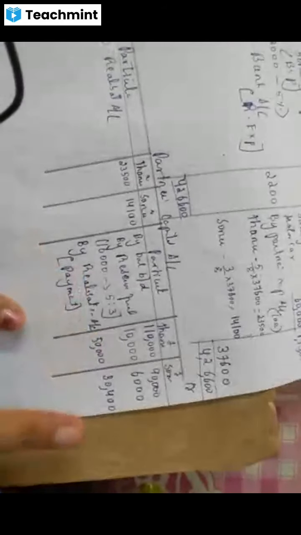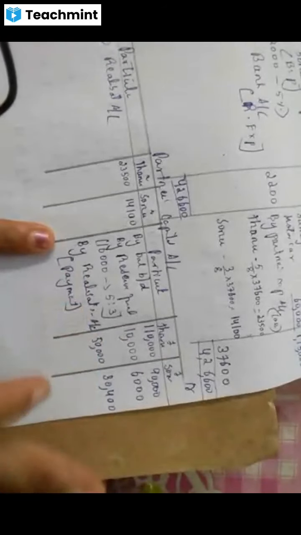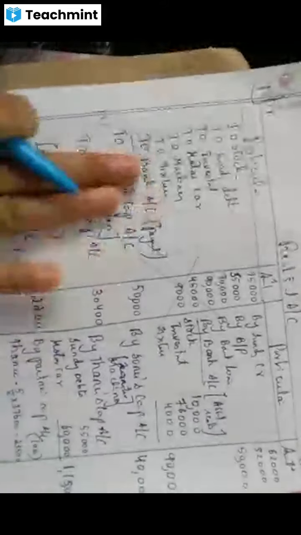For Sonu, it is 30,400. So here you write 30,400. You can make it a separate entry also. Again, you have to write realization, then here. But instead of that, only one entry I am passing, amount I am putting together. This is also correct, okay? There's nothing wrong. I will tell once again. Tanu's capital, Sonu's capital, debit side. I am writing on the credit side, realization account. Tanu 50,000 here, Sonu 30,400 here. Correct?